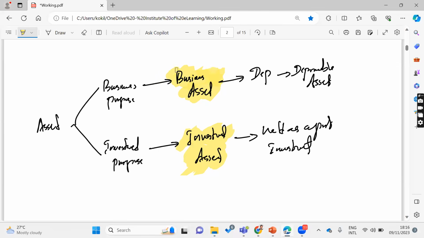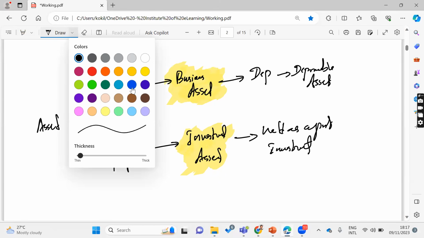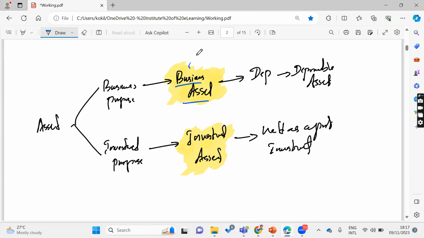Say there is a building and you carry out a business in it, a shop or a garment factory. Then it will become a business asset. But if you give the building on rent and a rent income comes, then it becomes an investment asset. Here, there is active involvement. A business asset is one you have used for the business.